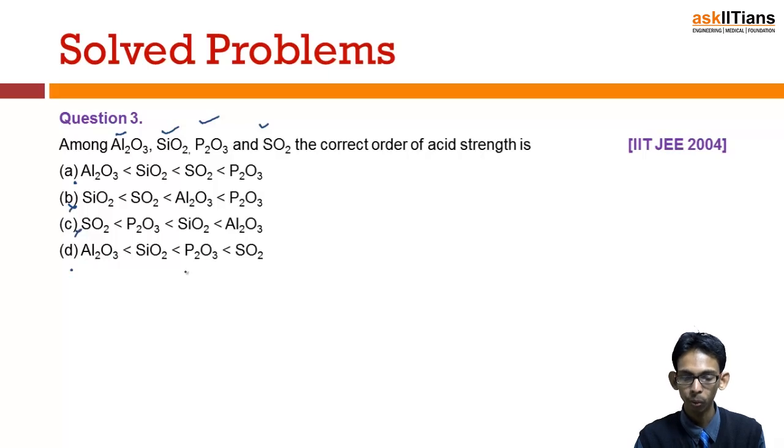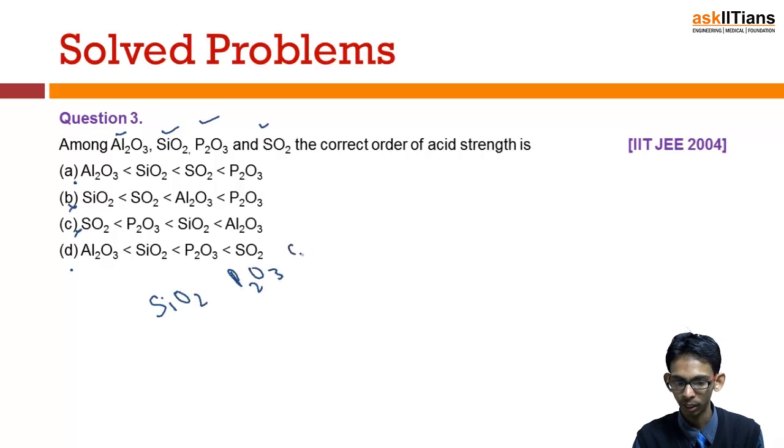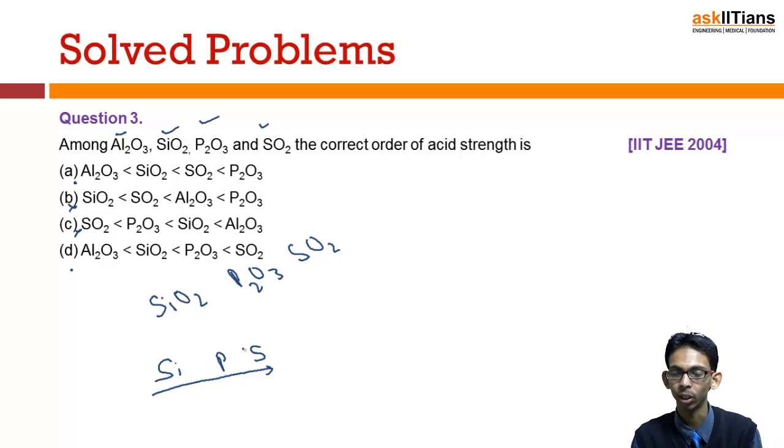B and C. Now we have to decide the order of acidity among these three oxides of sulfur, phosphorus and silicon. First of all, we know how these three elements, silicon, phosphorus and sulfur, are arranged in the periodic table. These three are members of the same period and they are arranged in this order. So we know along the period non-metallic character increases.